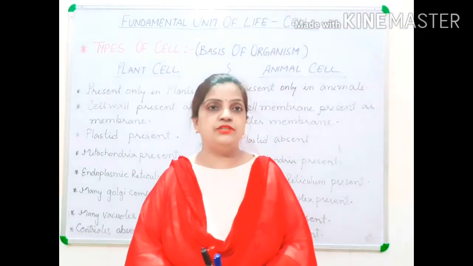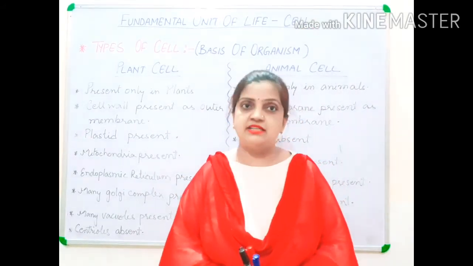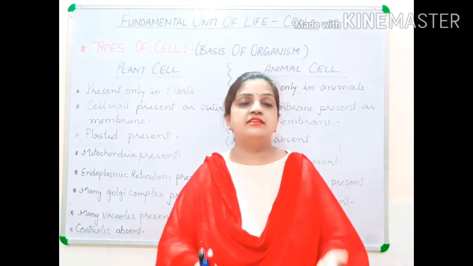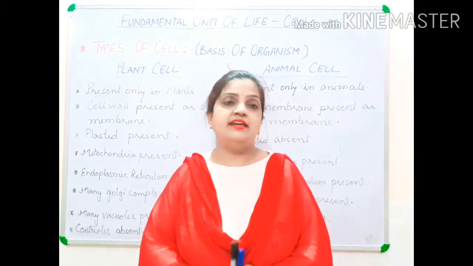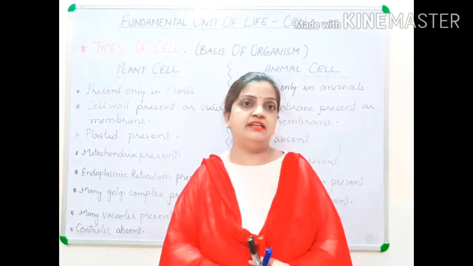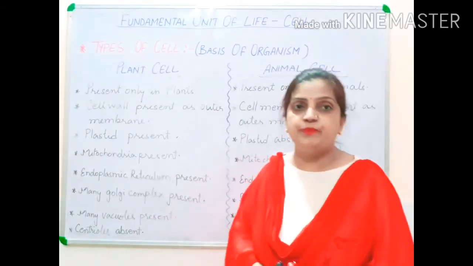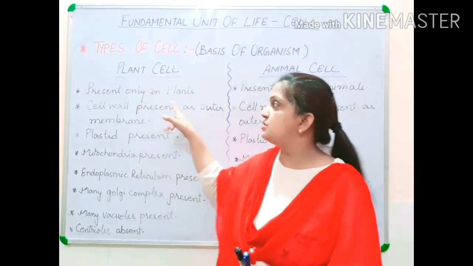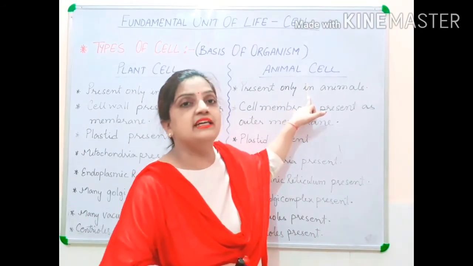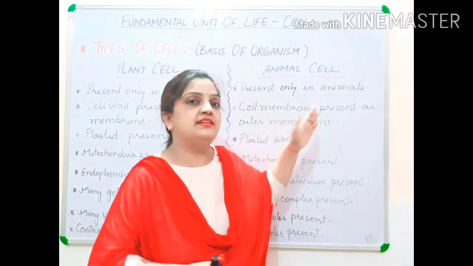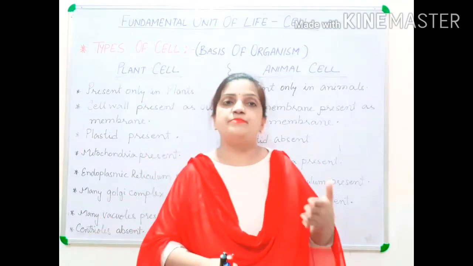And later on, slowly, gradually, with the help of diagrams, you will be understanding which parts are present, and which different types of cell organelles are present inside the cell. Today, in these differences, I will only be explaining the difference between the two types of cells. Now children, plant cells are present only in plants, and animal cells are present only and only in animals. I told you that the cell present in an animal is called an animal cell and the cell present in a plant is called a plant cell.